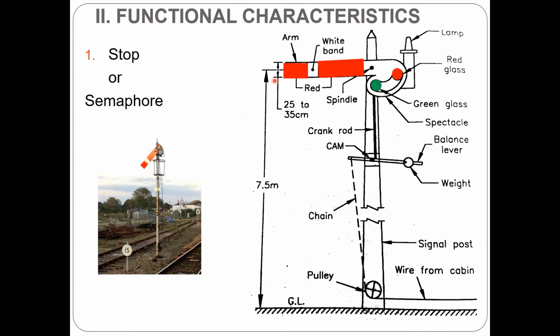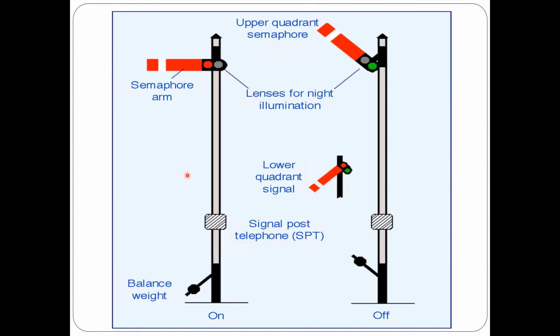So that is all about the semaphore signal. In the horizontal position, it indicates stop, and when it is inclined, it gives an indication to proceed. So here you can see the on position and the off position, which can be controlled by the balance weight or the weight and lever arrangement.